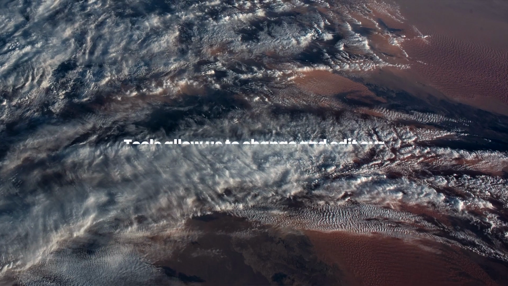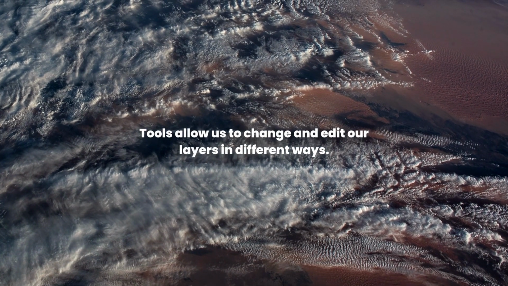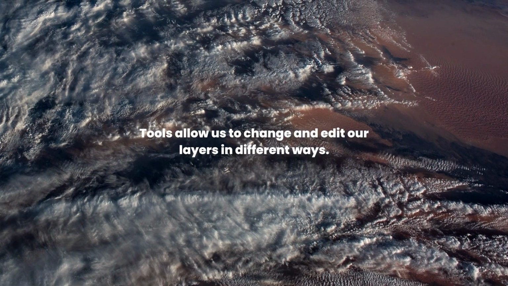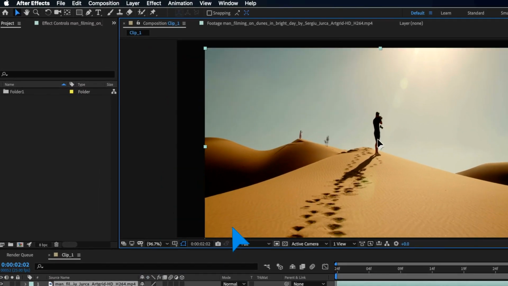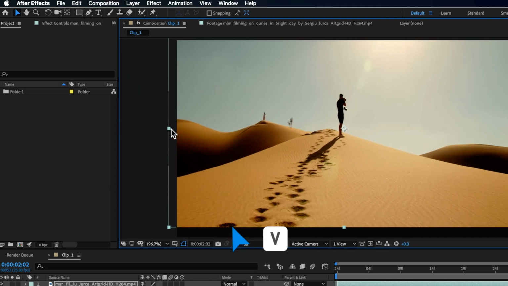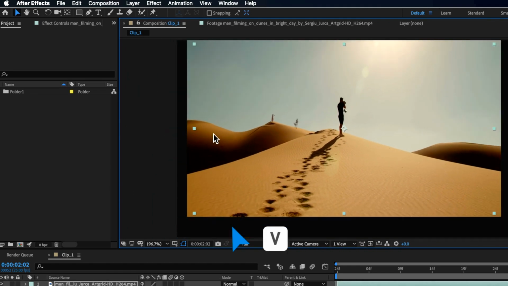Now tools are pretty self-explanatory. They allow us to change and edit our layers in different ways. Now to keep it easy, these are the ones you're going to use 90% of the time. The selection tool, which I can drag and move layers around, which you can access by hitting V on the keyboard. Now also to undo a change or an edit, you can hit Ctrl Z to go back.